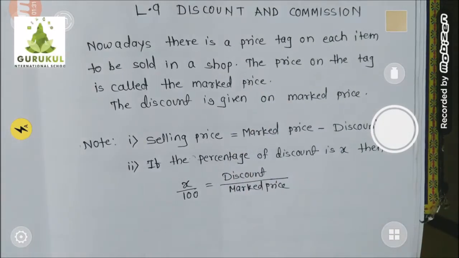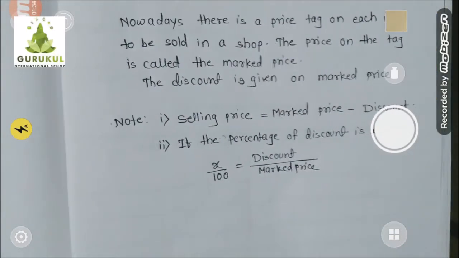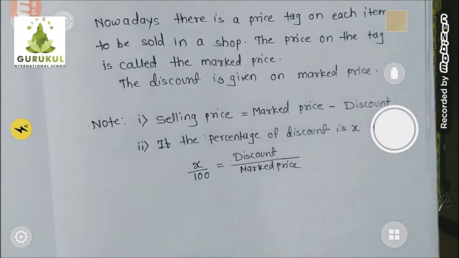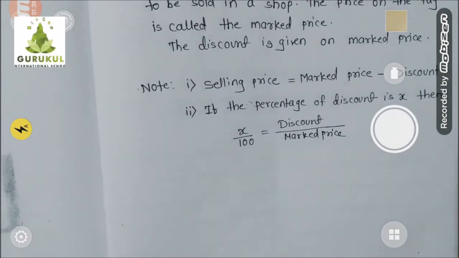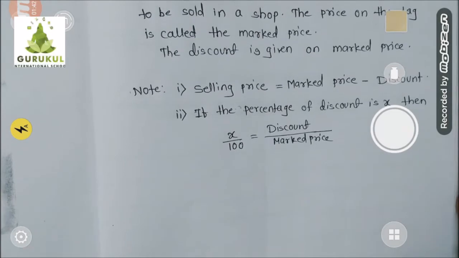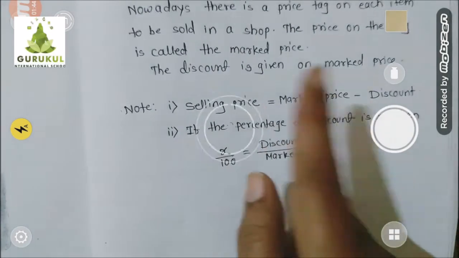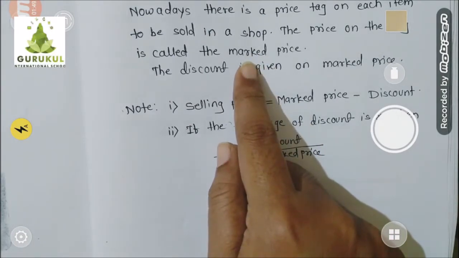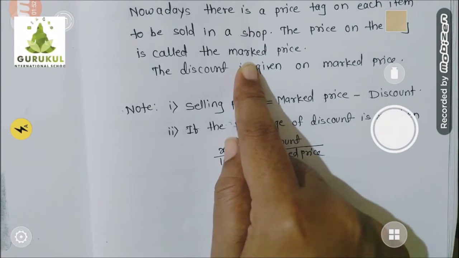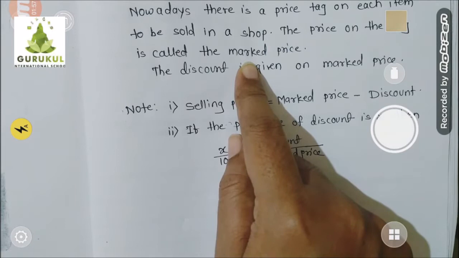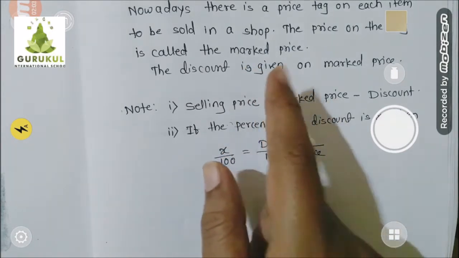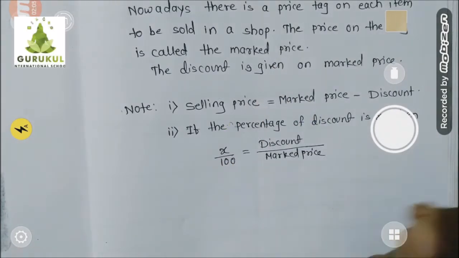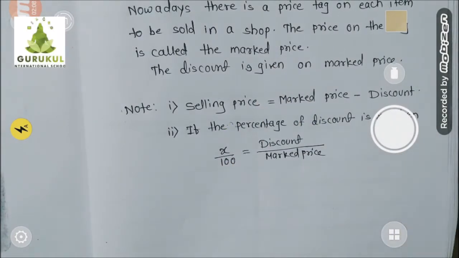But children, practically every time does it happen that exactly at that price only things are sold? The answer is no. Sometimes you must have seen the price which is written on that object or on that product, which is nothing but a mark price. At that price the things are not sold. Rather, it is sold in reduced price. And whatever price it is sold, that price is called as selling price.